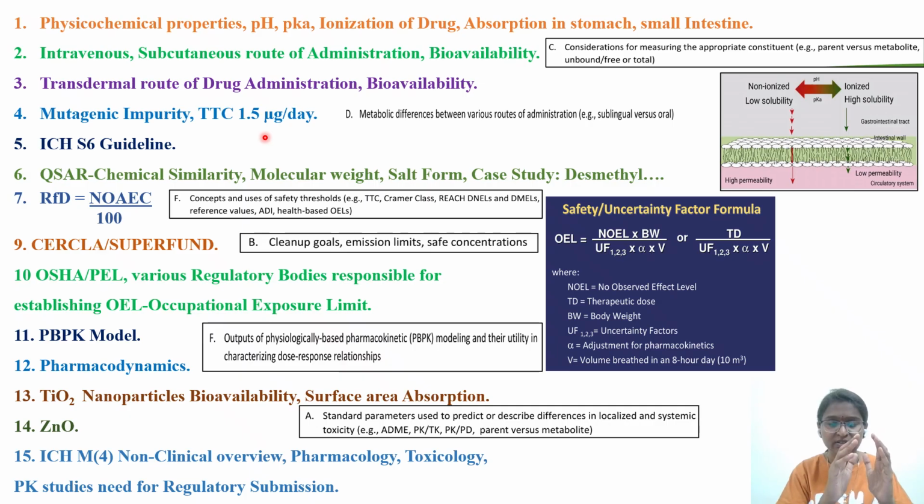There are certain drugs which are used in the treatment of late stage cancer patients, for which the treatment duration is very short. There you can relax the TTC level to a much higher level. So that table, the ICH S9 table, you should read.